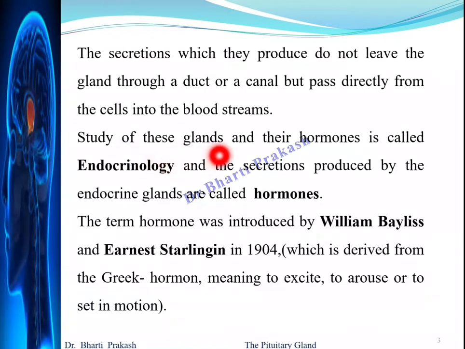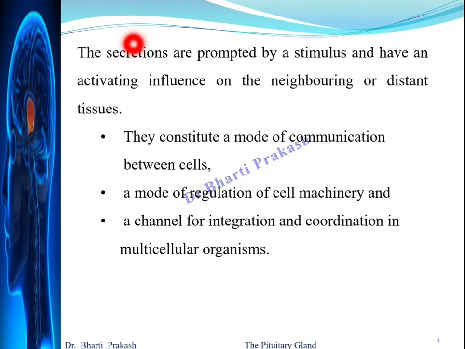The study of these glands and their hormones is called endocrinology, and the secretions that are produced by the endocrine glands are called hormones. The term hormone was first introduced in 1904. The word is derived from a Greek word hormone meaning to excite, to arouse, or to set in motion. The secretions are prompted by a stimulus and have an activating influence on the neighboring or distant tissues.